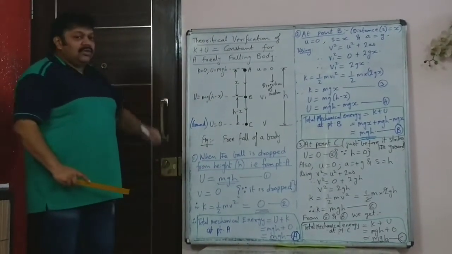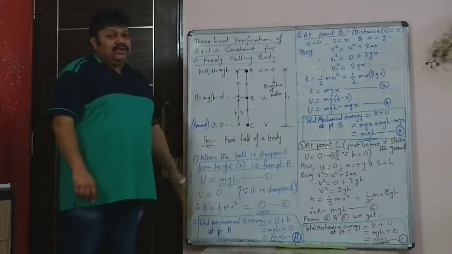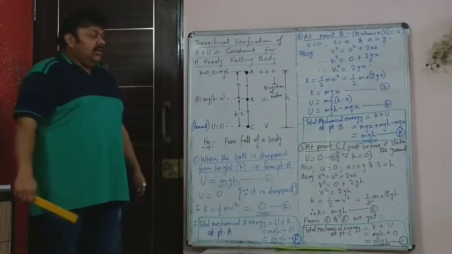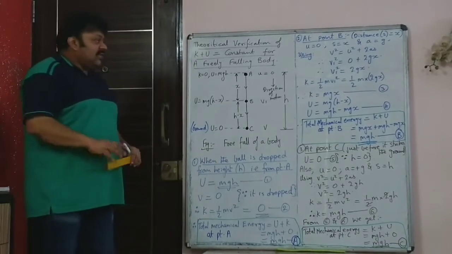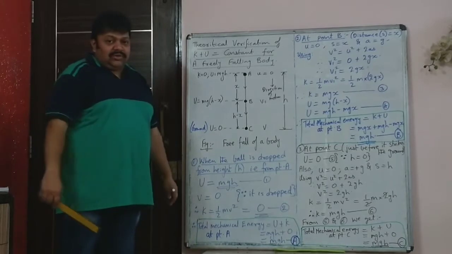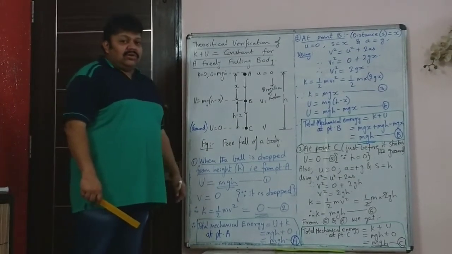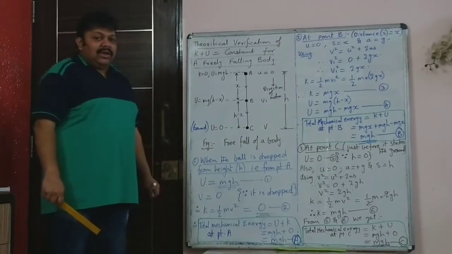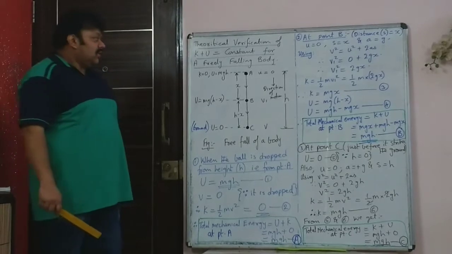So you have to draw this diagram if at all this derivation is asked. It has been asked once, it is there in the syllabus. It was asked once in 2006. But after that you are asked questions based on this. Mostly nowadays derivations are not asked, but questions based on this concept, that is, total mechanical energy remains constant, are important, and questions based on this are asked.